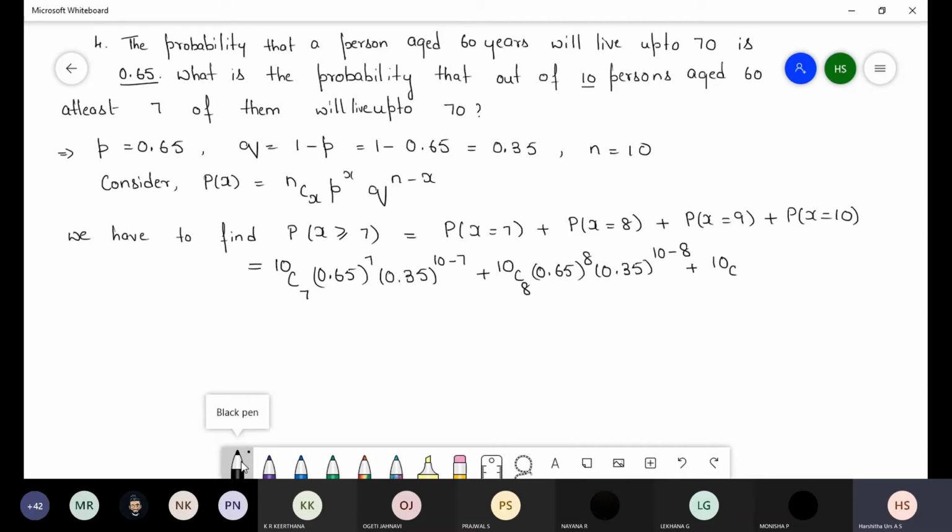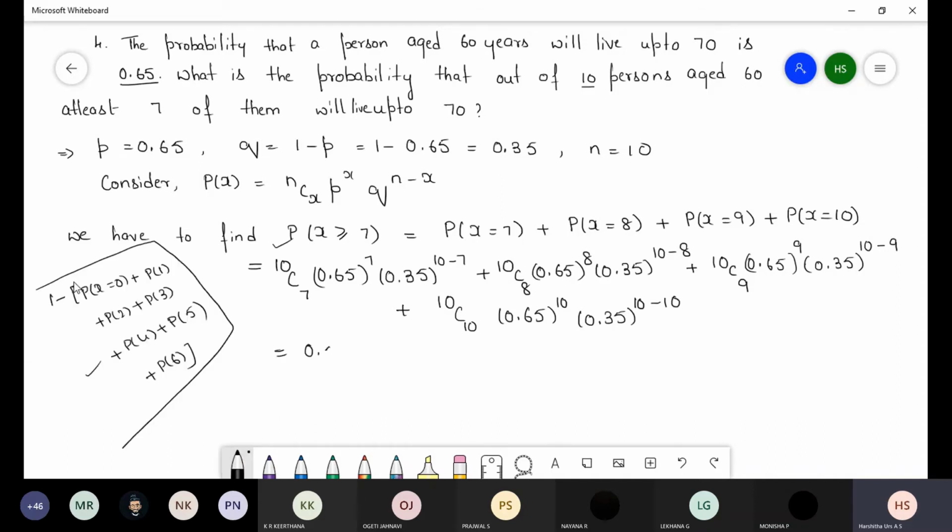Next 10C9, 0.65 whole power 9 into 0.35 power 1, plus 10C10, 0.65 whole power 10, 0.35 whole power 10 minus 10. The answer is 0.5138.